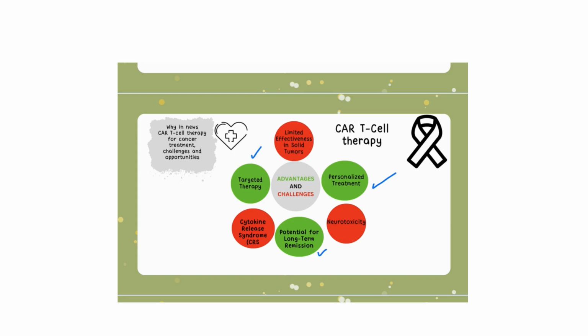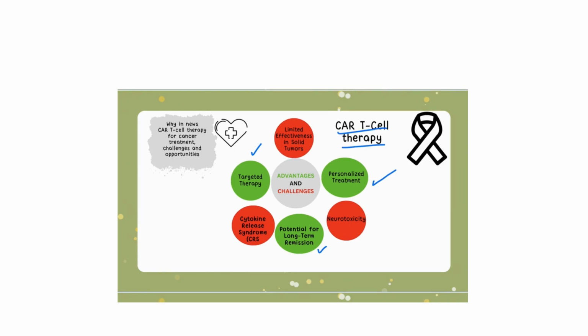The third is targeted therapy. CAR T cell therapy is a targeted therapy that identifies and attacks specific cancer cells while minimizing damage to the normal cells. What happens in traditional chemotherapy is that all the cells are attacked, including the healthy cell. That makes the patient weak and prone to many diseases. But in targeted therapy, only the cancer cell is attacked.